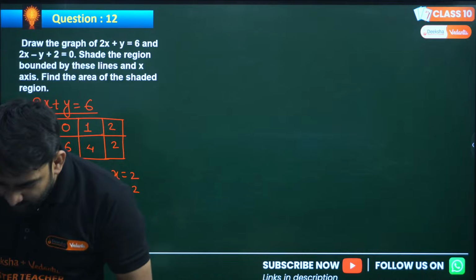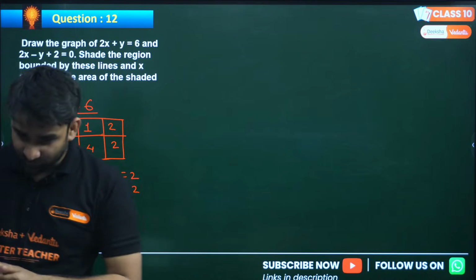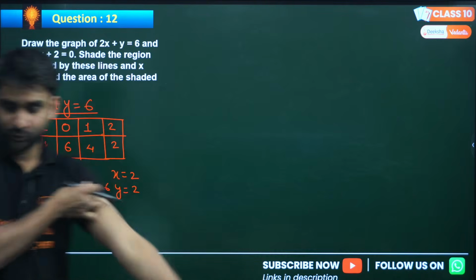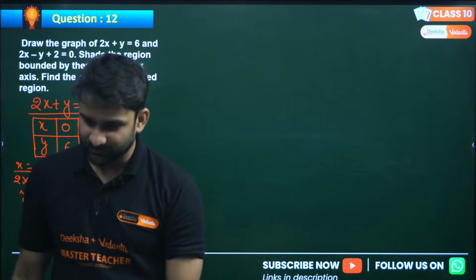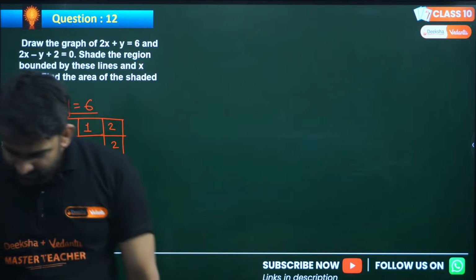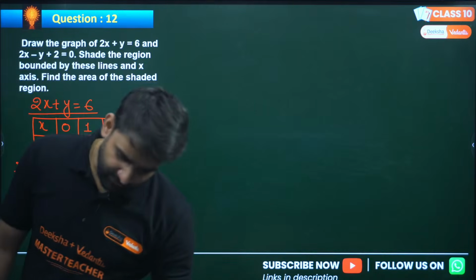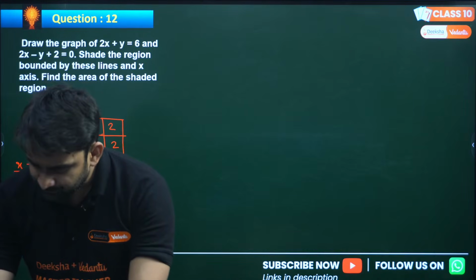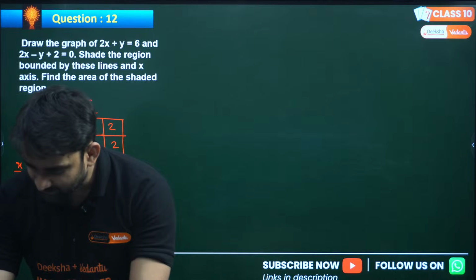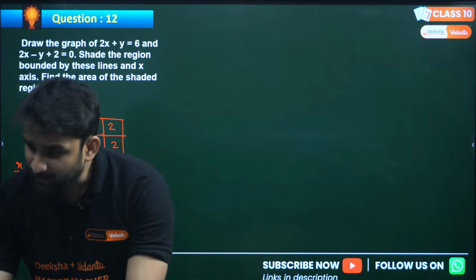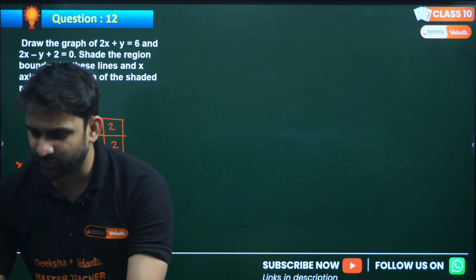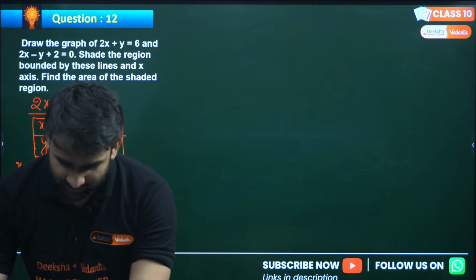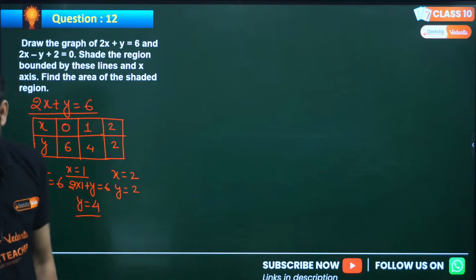Yes, area of shadow region 8 square. Wow, Aslesha is there, 8 square meter. Superb, my dear. Very good. So this is the solution, my dear. Is it clear? Now find out the solution of the next equation, my dear. So we can put any value. Sahina, very good. Deepak, in my class most of the time I come on at 5 p.m. in the live class, my dear. So you all can join the live session, my dear.